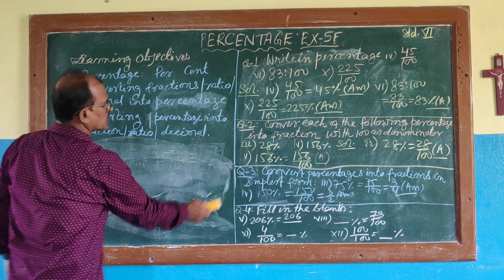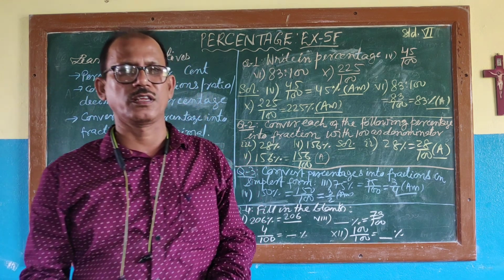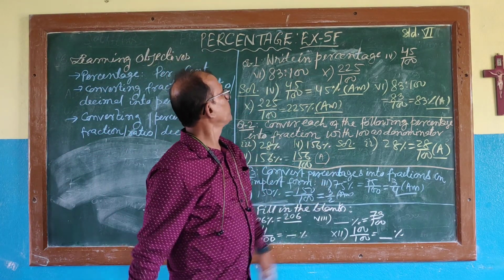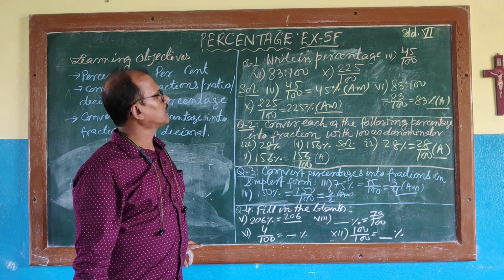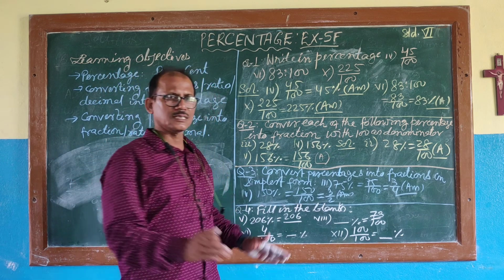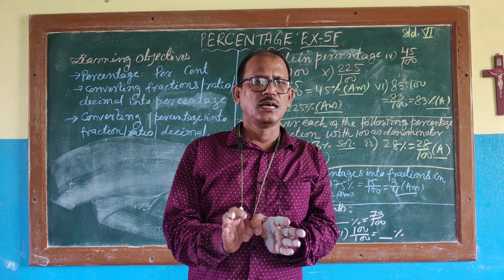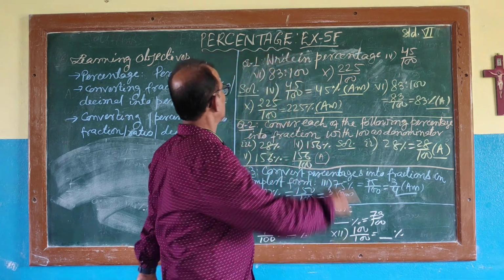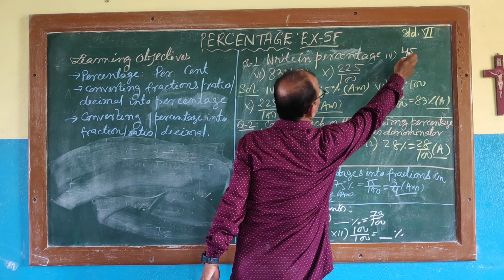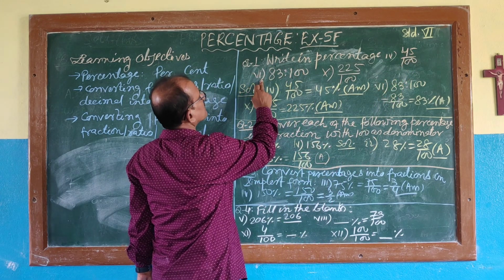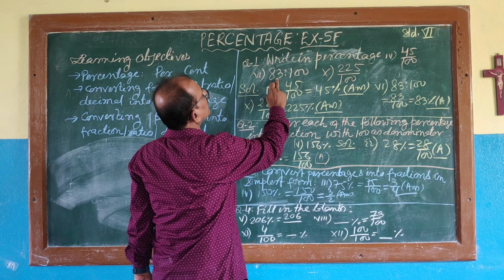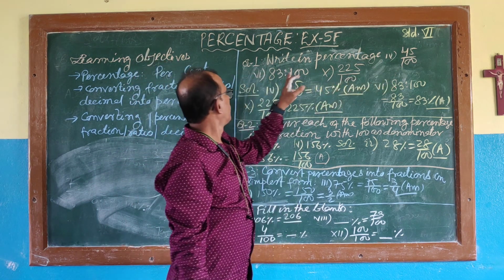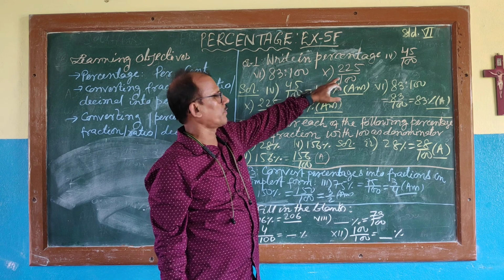Now we move on to the exercise. The exercise is very, very simple for class 6 standard. What is given in exercise 5A? Write the percentage. See, when the denominator is 100, that time whatever the numerator is will be its percentage. So write in percentage: 45 by 100 I have taken. Then I have taken 83 is to 100. One fraction, one ratio, and another fraction I have taken.